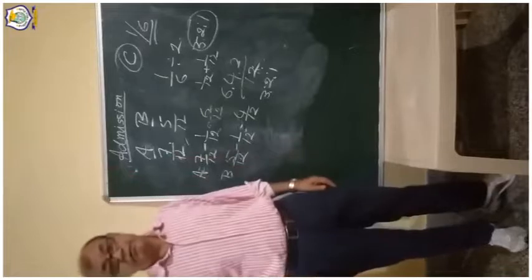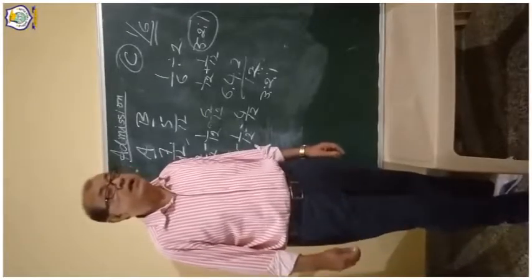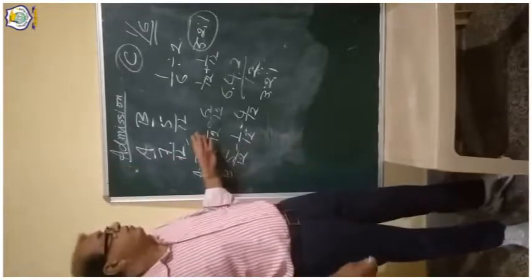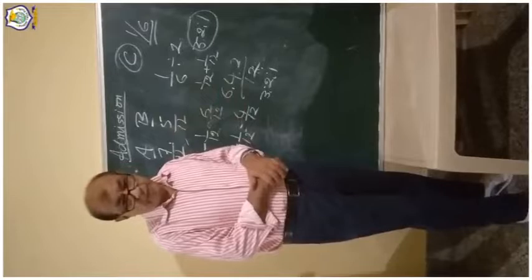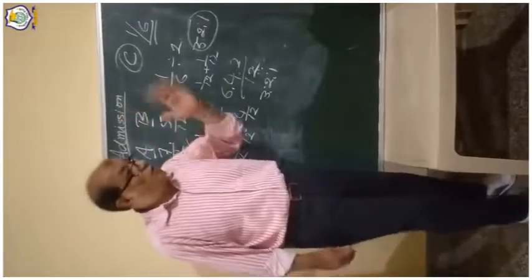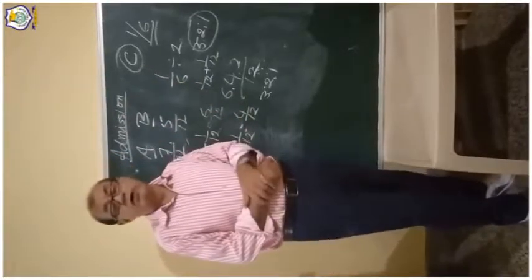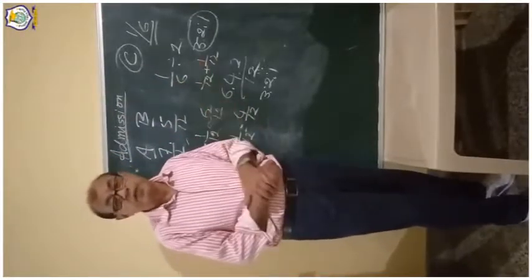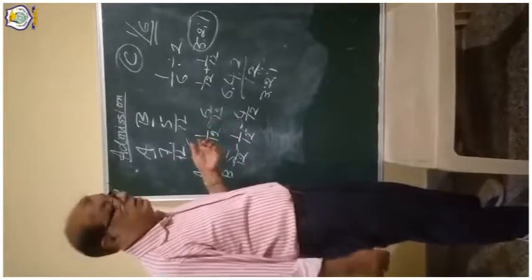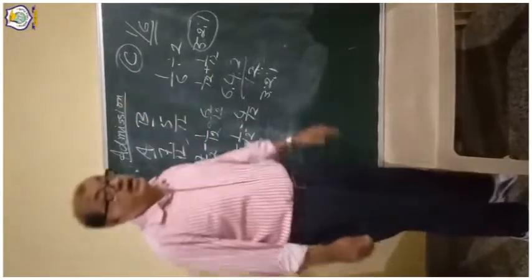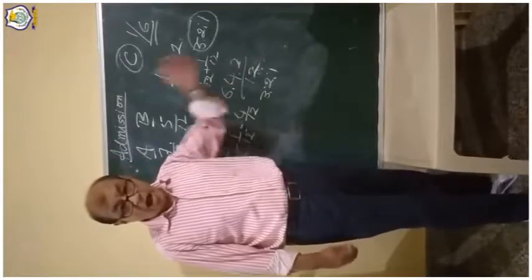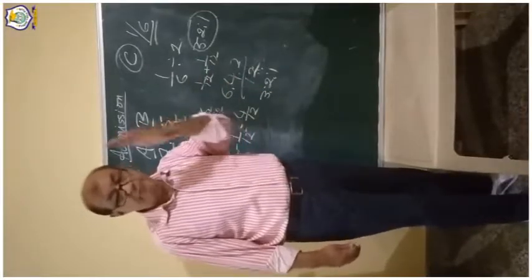Now in the third part, a very important part I will take, that is goodwill. Goodwill is the reputation of the firm. In the 11th class you already understood what goodwill is. Goodwill is an asset. So when a new partner is coming, he has to bring capital for the profit sharing ratio and premium for goodwill.